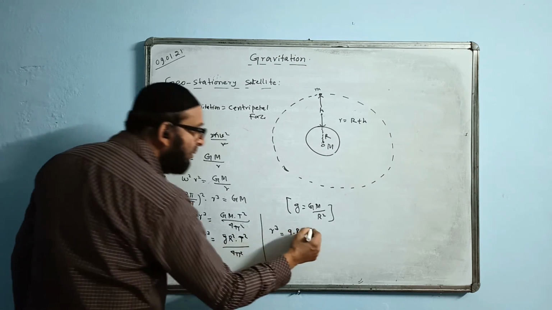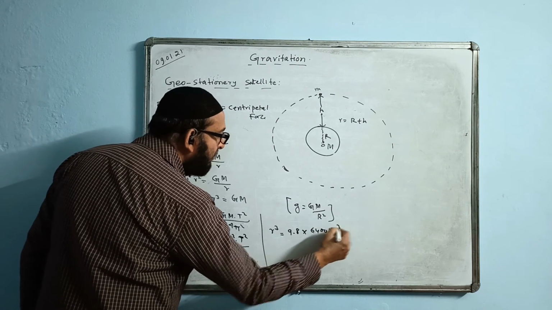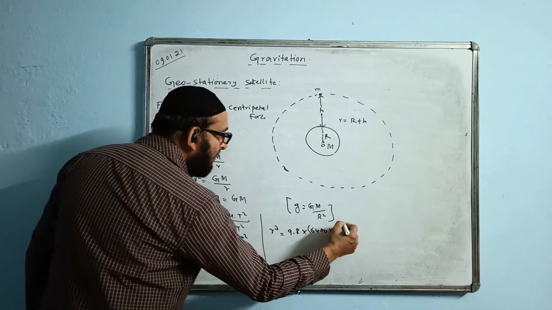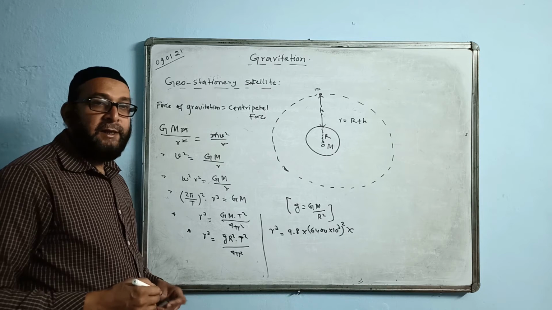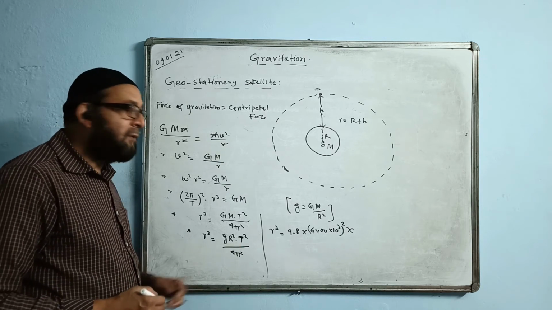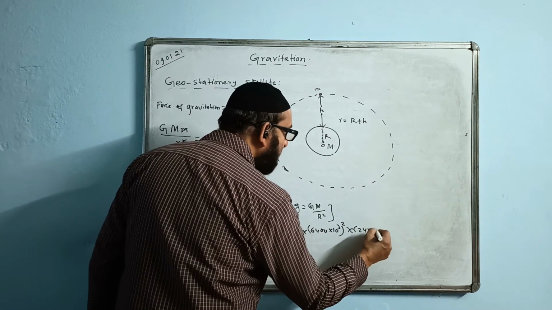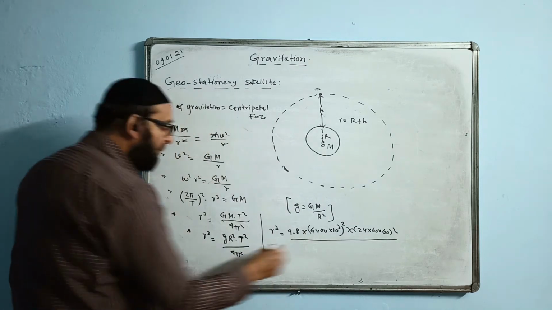Radius of the Earth will be given in the question, or we are supposed to know also, 6400 into 10 to the power of 3, 6400 kilometer changed into meter, square into. What is T? T is the period of rotation of the Earth. Period of rotation of the Earth is 24 hours. Here we will be writing 24 into 60 square upon 4 pi square.